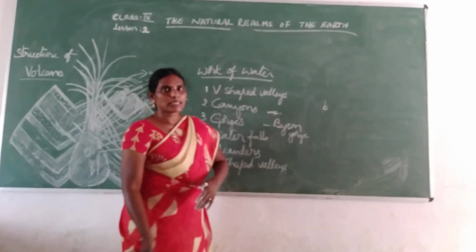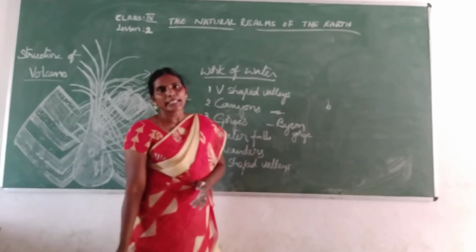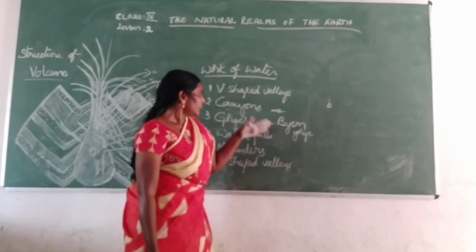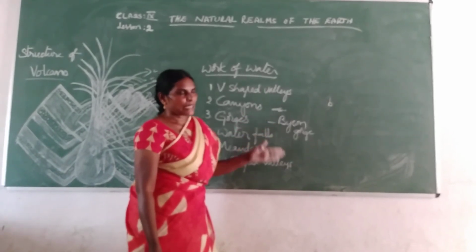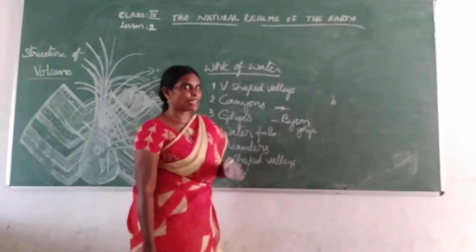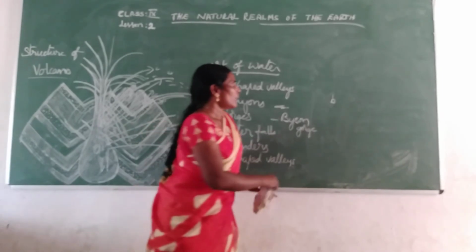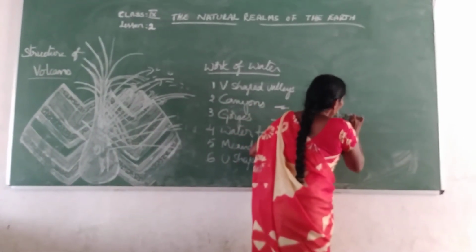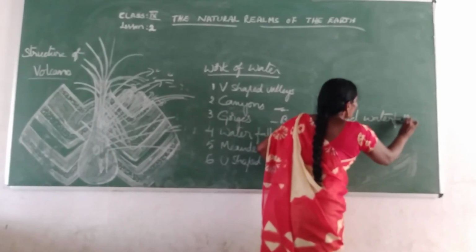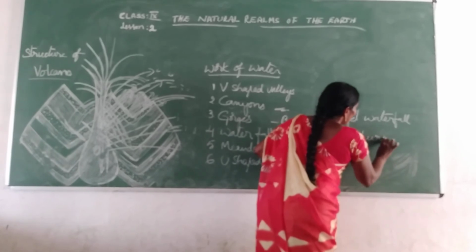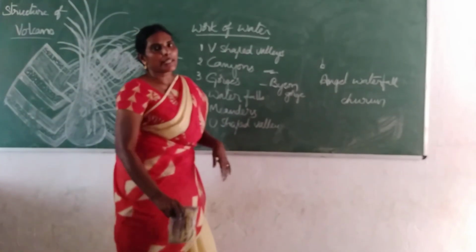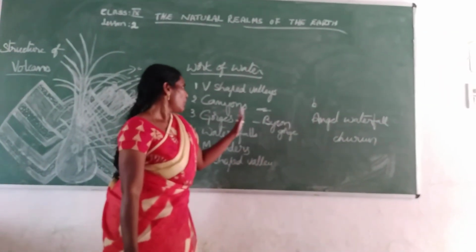And some of the waterfalls, like Jog waterfall in our country, that is on the Sharavati river. And this Angel waterfall in Venezuela is on the river Churun. Okay children, don't forget that river name. This Angel waterfall is the highest waterfall. This is on the Churun river. Okay. And then Niagara waterfalls. So these are some examples of waterfalls.